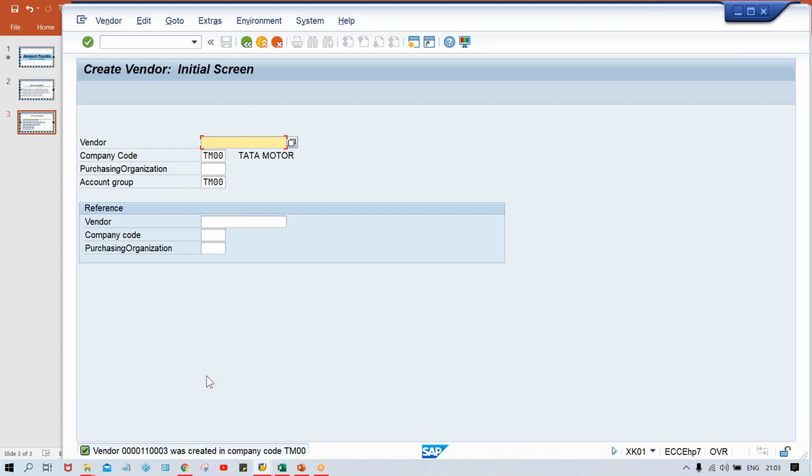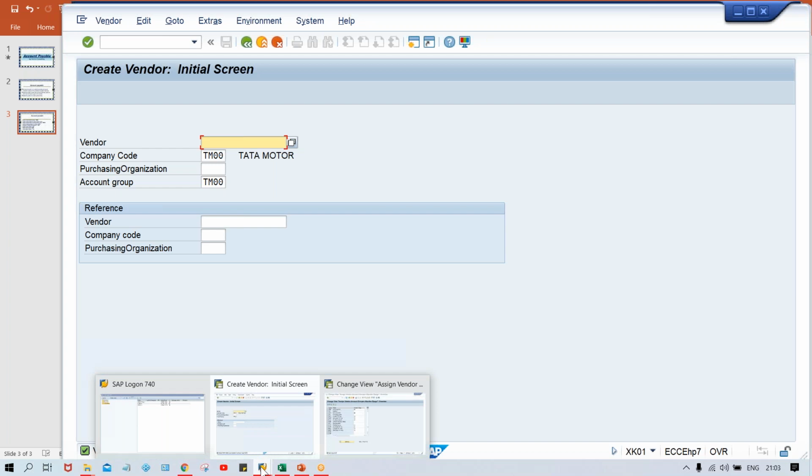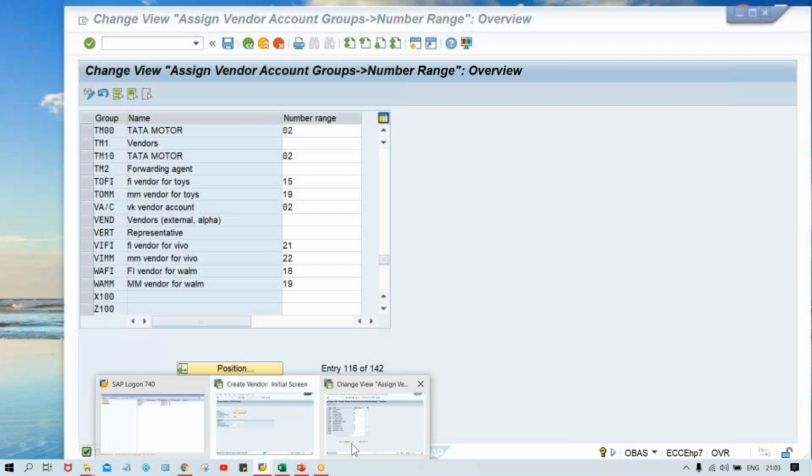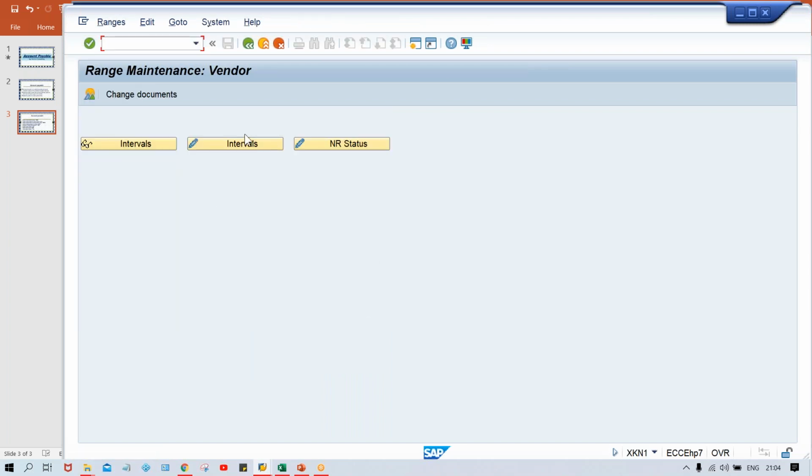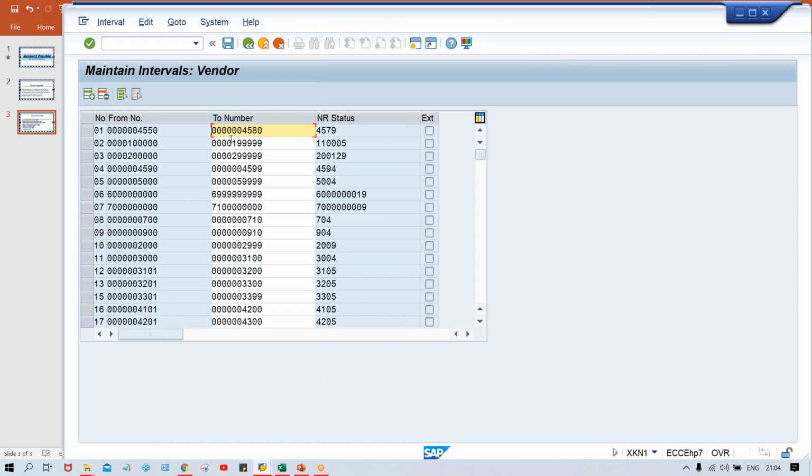There is one more thing, guys, which may confuse you. There might be some kind of confusion, but still I'll try to explain. Generally, as I told you, we create a number range, XKN1, right? XKN1 per number range, year interval. And my number range is what, guys? Year 0 to we are using.